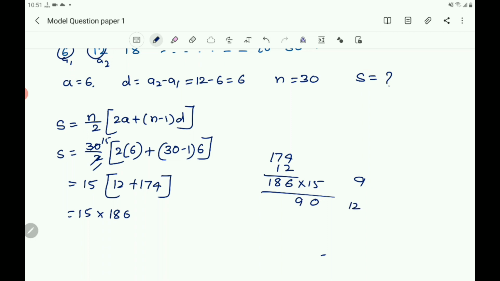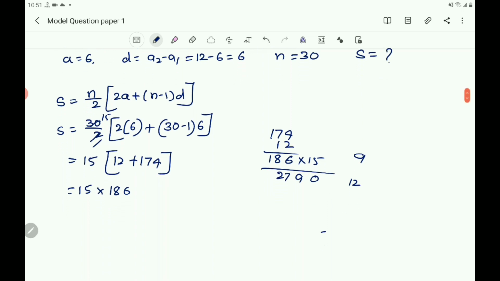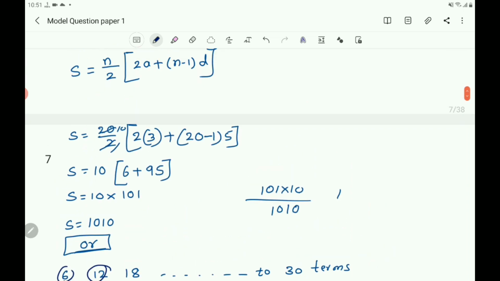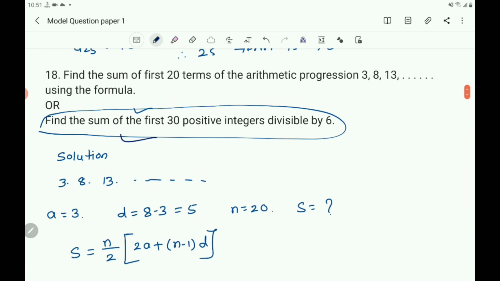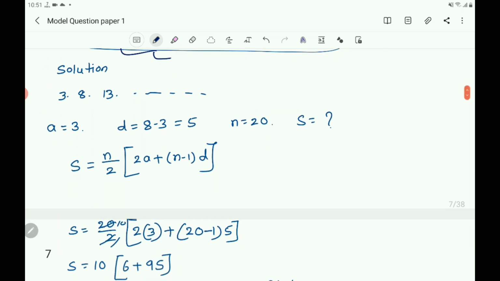So 12 carry, and 15 ones are 15. 15 plus 12 is 27. So you got S30 equals 2790. That is the sum of the first 30 positive integers which are divisible by 6.